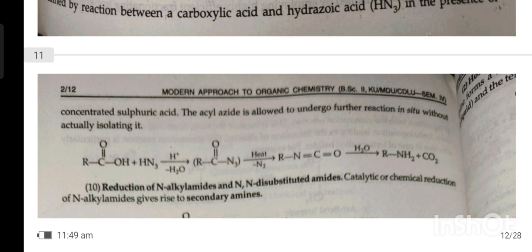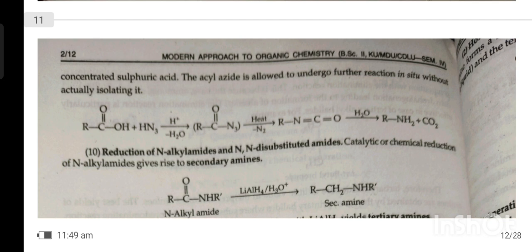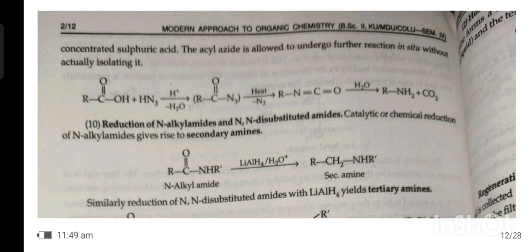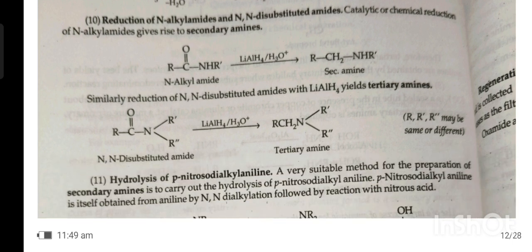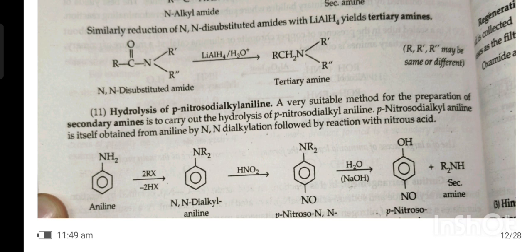10th, reduction of N-alkyl amide and N,N-disubstituted amide. Catalytic or chemical reduction of an N-alkyl amide gives rise to secondary amine. Similarly, reduction of an N,N-disubstituted amide with lithium aluminium hydride yields tertiary amine. 11th, hydrolysis of a para-nitroso-dialkyl aniline. A very suitable method for the preparation of a secondary amine is to carry out the hydrolysis of a para-nitroso-dialkyl aniline. Para-nitroso-dialkyl aniline is itself obtained from aniline by dialkylation followed by the reaction with nitrous acid.